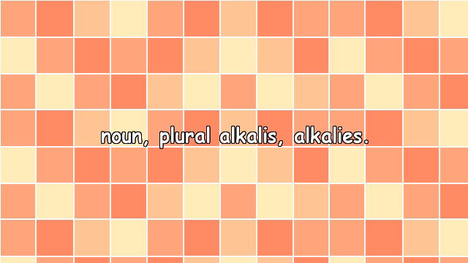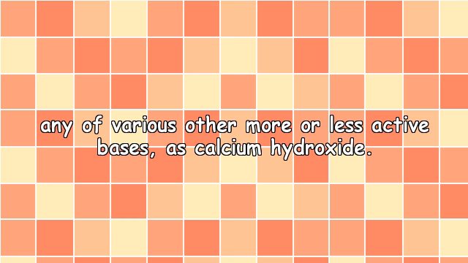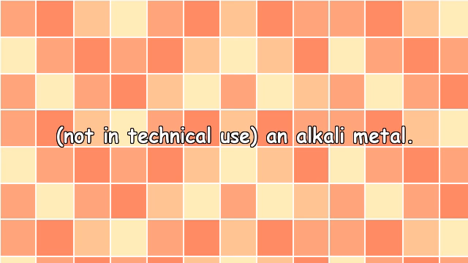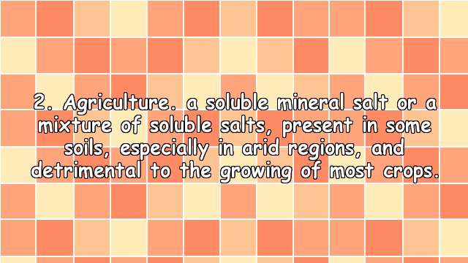Alkali, noun, plural alkalis. 1. Chemistry: any of various bases, the hydroxides of the alkali metals and of ammonium, that neutralize acids to form salts and turn red litmus paper blue; any of various other more or less active bases, as calcium hydroxide; not in technical use, an alkali metal; obsolete, any of various other compounds, as the carbonates of sodium and potassium. 2. Agriculture: a soluble mineral salt, or a mixture of soluble salts, present in some soils, especially in arid regions, and detrimental to the growing of most crops.